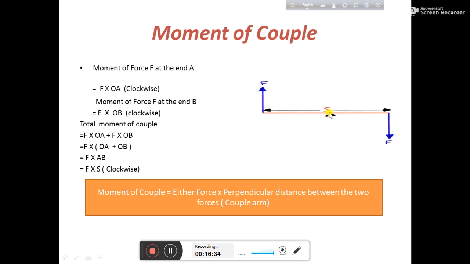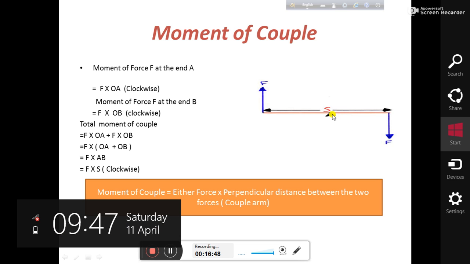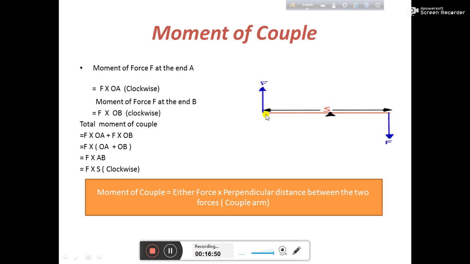Take this point A and this point B. Sorry, I forgot to write it here. Just assume this point is A and this point is B. Now this is the pivoted point, so I can calculate the moment of force or torque for OA, if this is O, and we can also find the value for OB here.